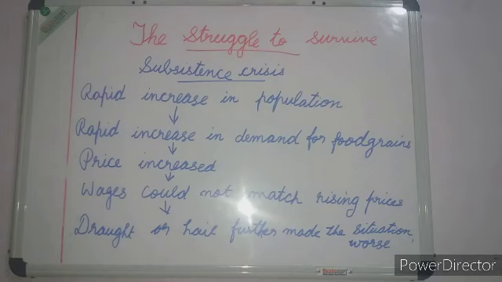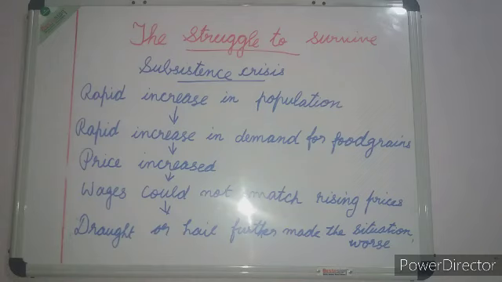But what happened? Most workers were employed as laborers in workshops whose owner fixed their wages. Wages could not match rising prices. So the gap between the poor and rich widened. Things became worse whenever drought or hail reduced the harvest.